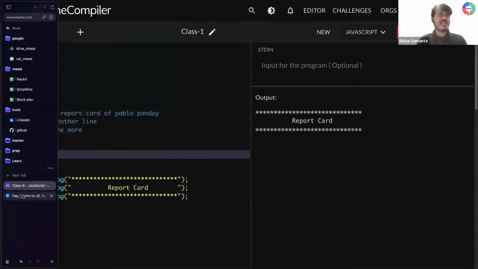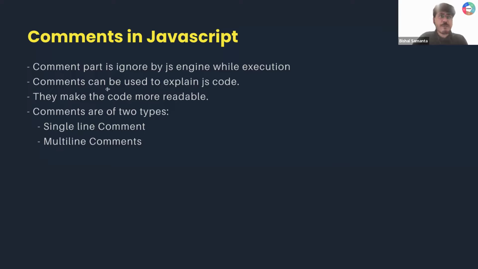Okay, let's quickly revise here. We understood that the comment part is ignored by the JavaScript engine during execution. Comments can be used to explain JavaScript code. They make my code more readable, hence more maintainable for a group of developers, right? There can be two types of comments. One is a single line comment using double slash. The other is a multi-line comment using slash star, star slash. In between, whatever you write will be a comment. So that is all about comments in JavaScript.